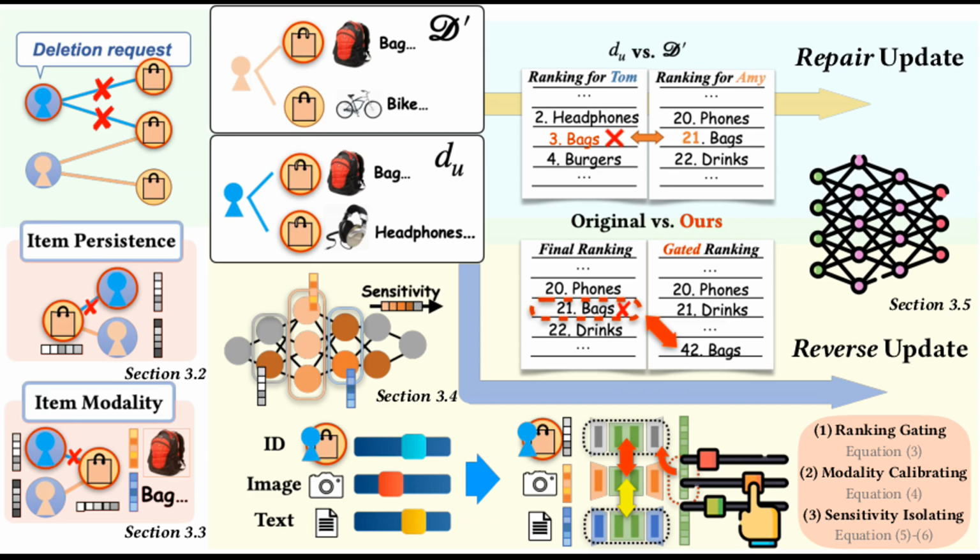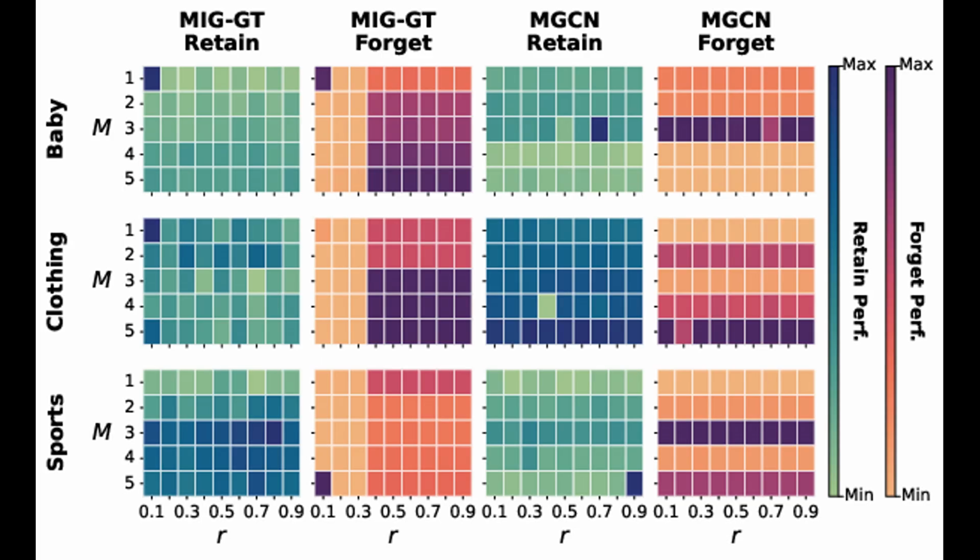But what happens when you need to make it forget something? Like, if a user deletes their data or a problematic item needs to be removed. Right, it's not just a privacy checkbox. Full retraining from scratch every time you need to delete something is computationally insane. So the field uses approximate unlearning, trying to efficiently reverse the influence of specific data without breaking everything else.